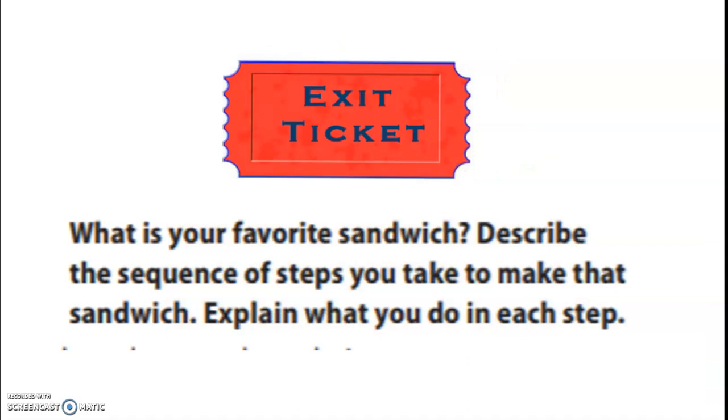And now it's time for our exit ticket. What is your favorite sandwich? Describe the sequence of steps you take to make that sandwich. Explain what you do in each step. Remember, our exit ticket is in the link just below this video. Click on the link below this video to complete your exit ticket. Remember, you're going to write about your favorite sandwich. You're going to describe the sequence of steps that you would take to make that sandwich. Remember to use your signal words, boys and girls. Good luck!